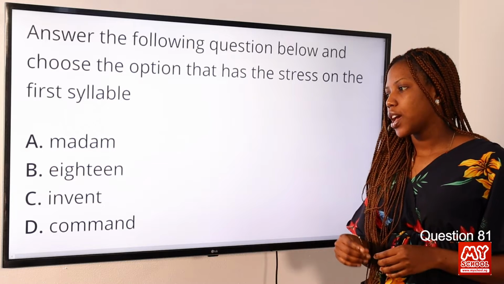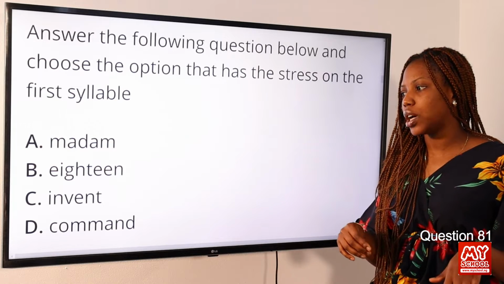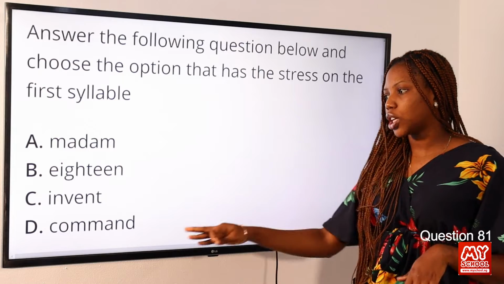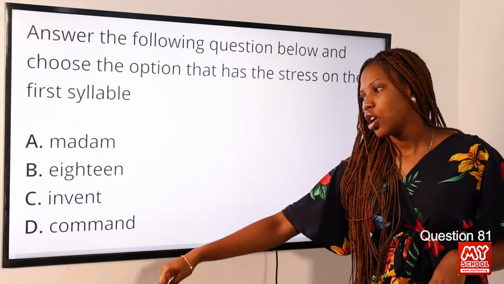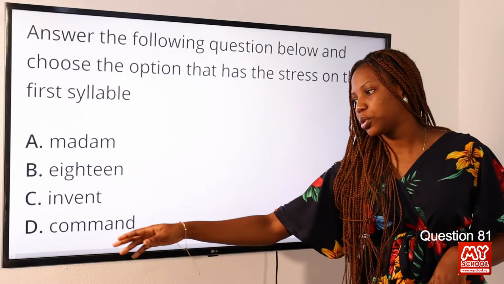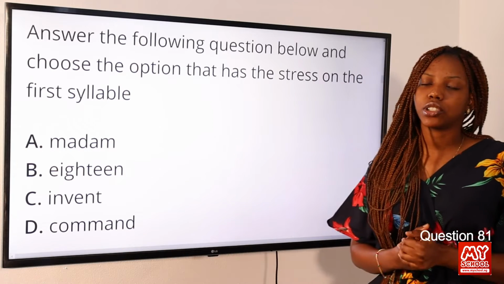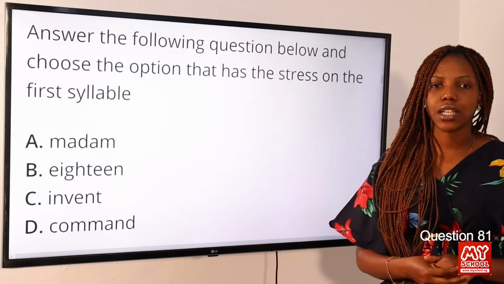So option B, 18. So we have a non-stress syllable and then a stress syllable. So the stress in option B is on the second syllable. Option C, invent, second syllable. Option D, command, second syllable also. So we have option A, madam, as the correct answer to this question.